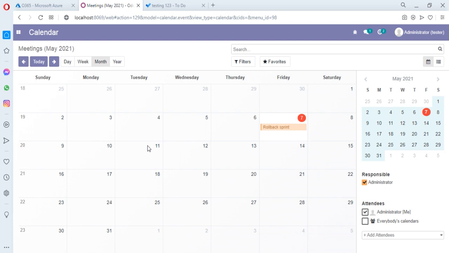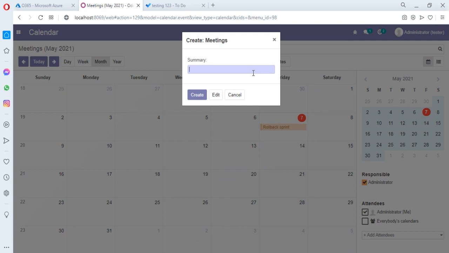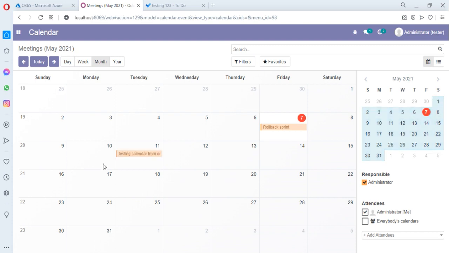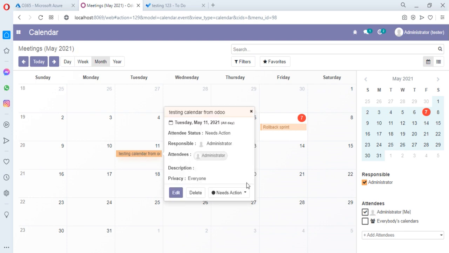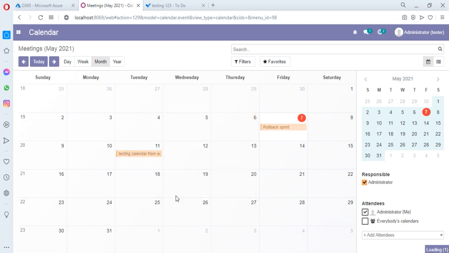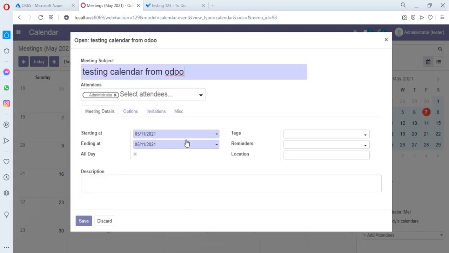Let's suppose you are creating an event on 11th, and just put on the summary and create the event or meeting, and here is the event added. You can specify also the other attributes like how many participants and description and other stuff by clicking the edit. Here is the options.